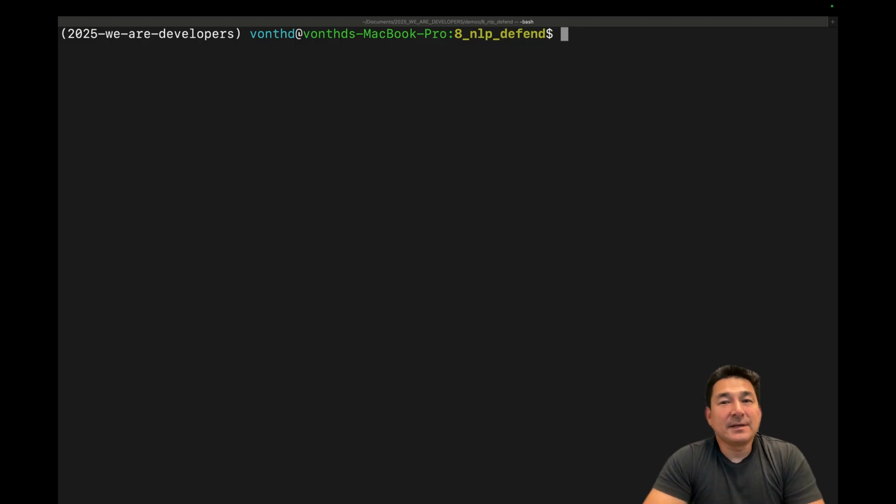Now, how do we go about defending against an adversarial attack like this, where we're purposely misspelling words and introducing grammatical errors in order to give a false prediction on the sentiment? Well, the answer is pretty simple. There are many different solutions available, but one of the easiest ones that you can do in this particular case is take the sentence and run it through a spell check and a grammatical check.